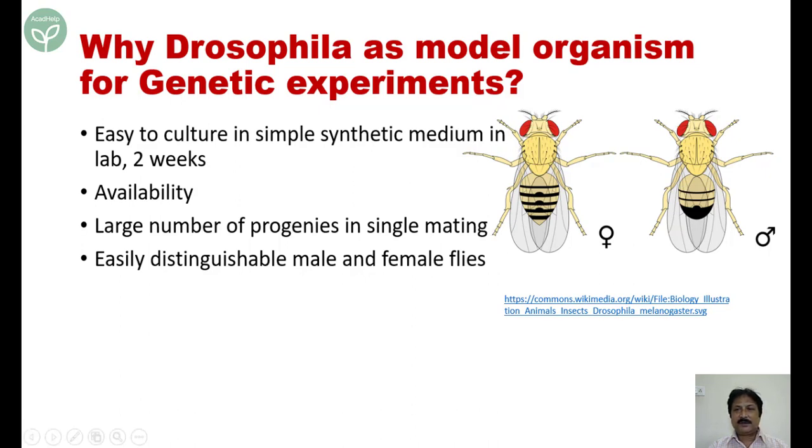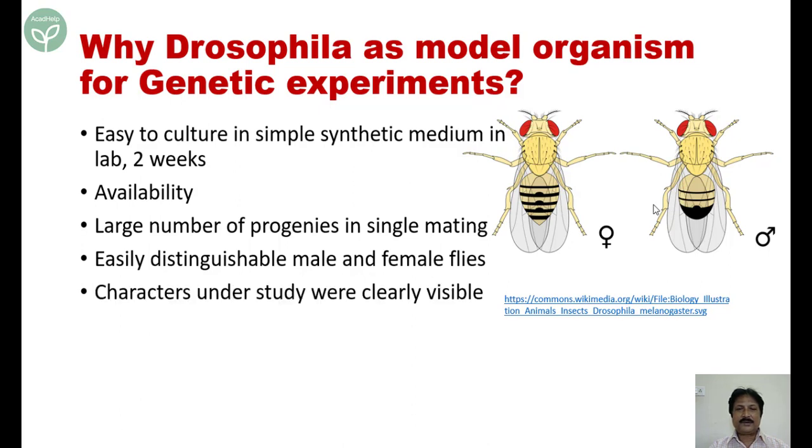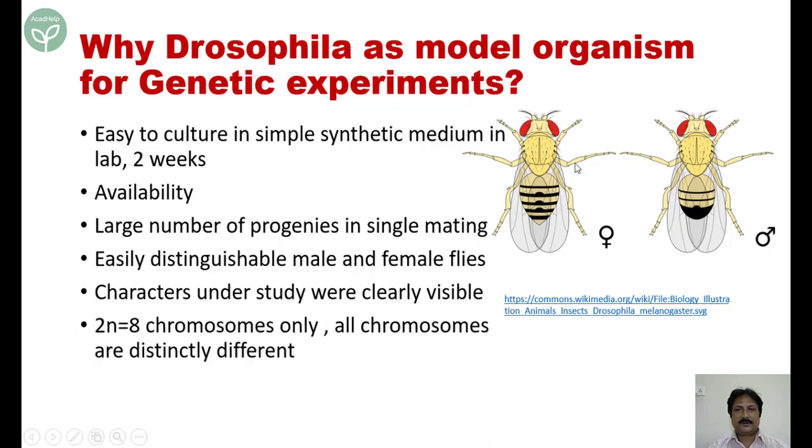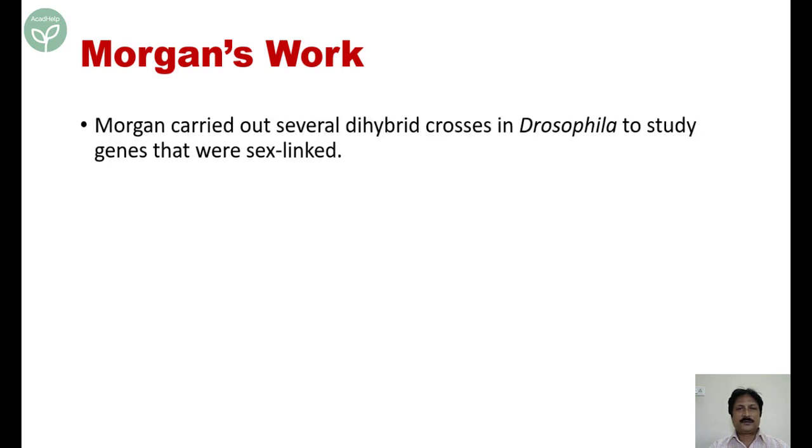Easily distinguishable, you can see here also, the female and the males, they are easily distinguishable. So, easily distinguishable male and female flies. The characters under study are very clear and visible. They have only 8 chromosomes in the diploid cell, and all the chromosomes are distinctly different. Now let's see what was actually Morgan's work. You please listen carefully. I will try to explain as many times as required.